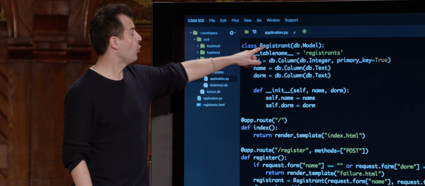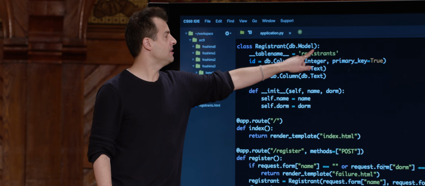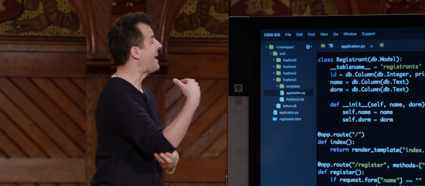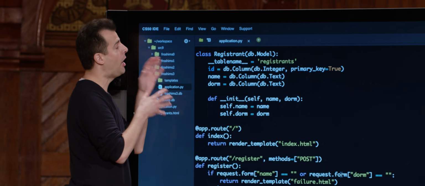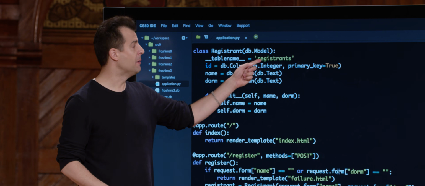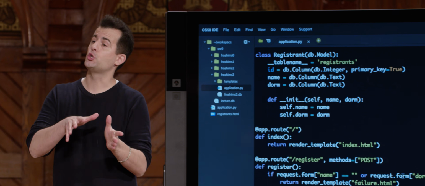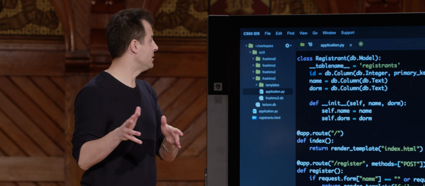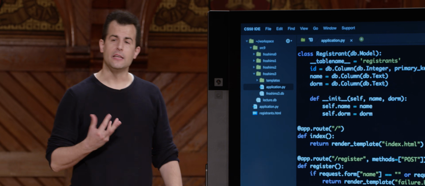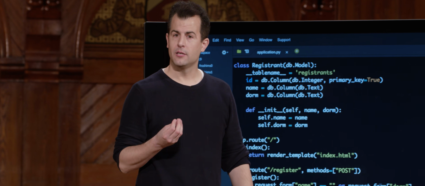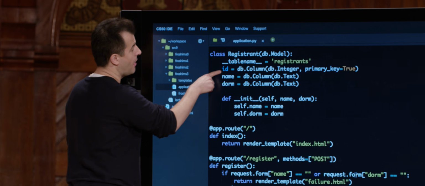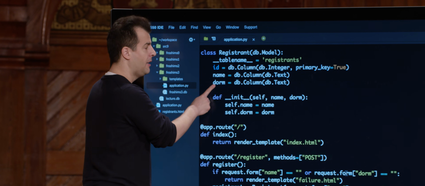You can declare a class called registrant and have it extend db.Model. So this is another class that comes with Flask that we are now inheriting from, so to speak. So this is truly now object-oriented programming. We are specifying via __tablename__ that the SQL table to which this class should map is going to be called registrant. And ultimately, this class, registrant, when it is instantiated, is going to give me an object that represents a row in that table. And this object is going to have an ID, a name, and a dorm, as we've been doing.